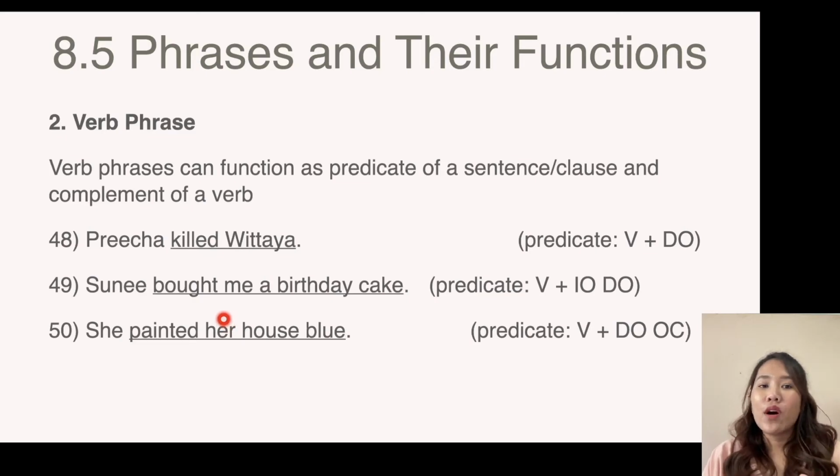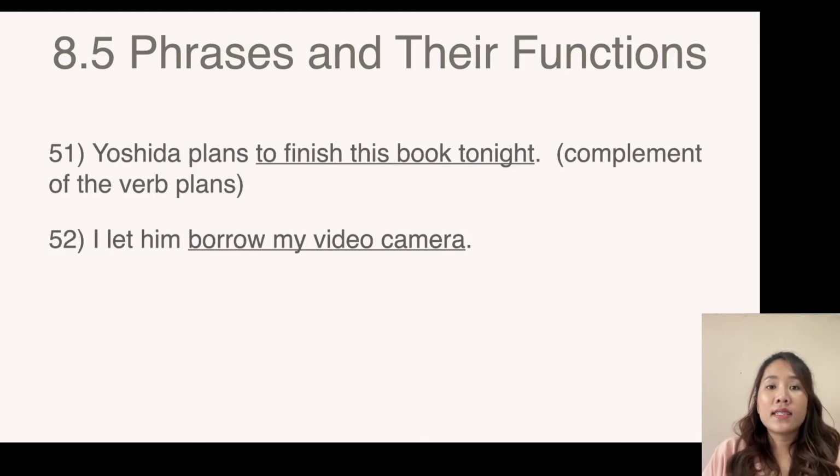For example, the complement of a verb phrase, like the infinitive verb phrase in I want to go to the cinema. To go to the cinema is the verb phrase that functions as the complement of the verb want. Okay. Here is another example of a verb phrase that functions as the complement, like Yoshida plans to finish this book tonight. So to finish this book tonight, as you can see, is not the main verb phrase.